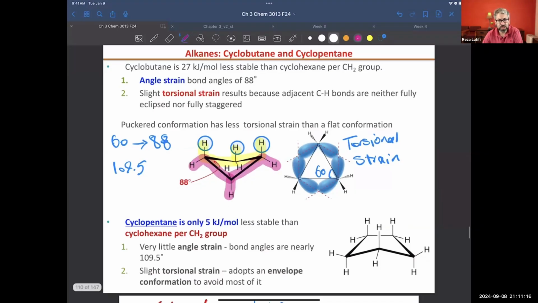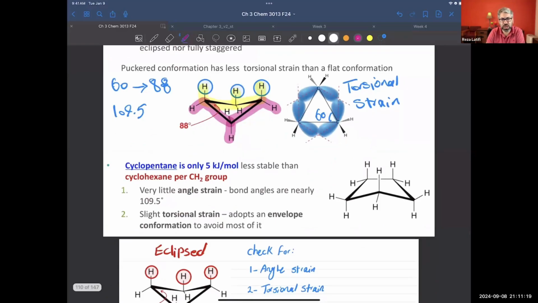Now let's add one more carbon. If we add one more carbon, the bond angle will go to around 108, and the perfect one is 109.5, so it's not that far. That's good news. But I do see some hydrogen atoms facing each other. That means we are going to see some torsional strain there.